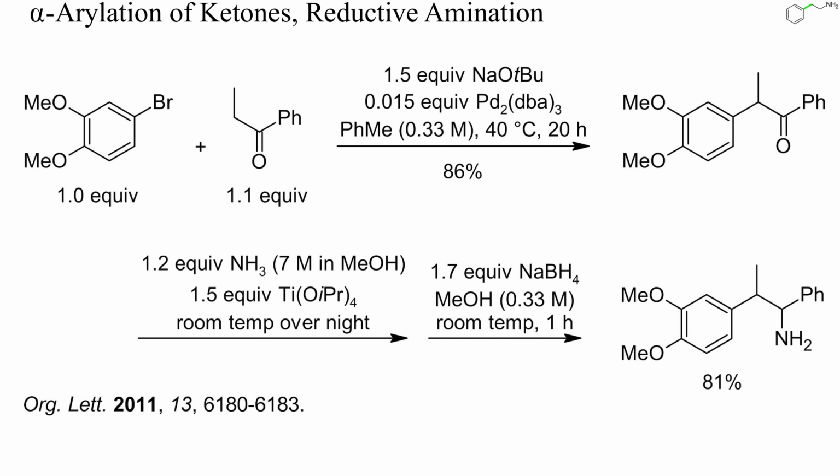One convenient approach to substituted phenethylamines is alpha-arylation of a ketone followed by reductive amination. Palladium catalysts are available today which enable high-yielding ketone arylations with aryl bromides or even aryl chlorides. In this example, propionone was arylated in high yield with an aryl bromide. Reductive amination with ammonia and sodium borohydride then gave the target phenethylamine.